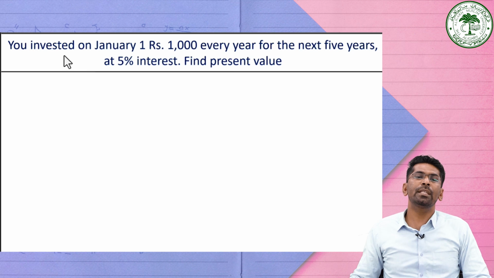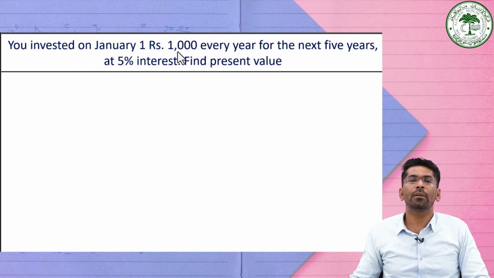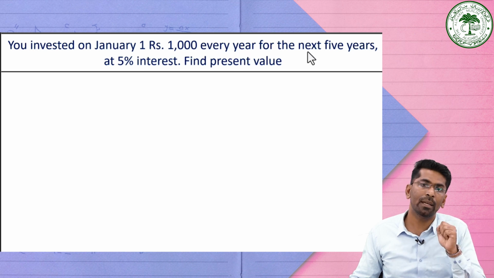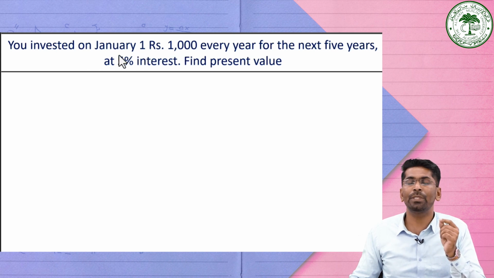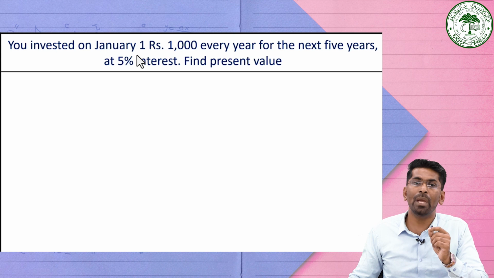See, you are going to invest 1,000 rupees on January 1st every year for the next 5 years at the given rate of interest of 5%, and we want to find out the present value of this 1,000 rupees which you are going to invest for the next 5 years. This investment is made on the 1st of January, so we can identify that this particular annuity is an annuity due, because the payment is made at the beginning of each period.